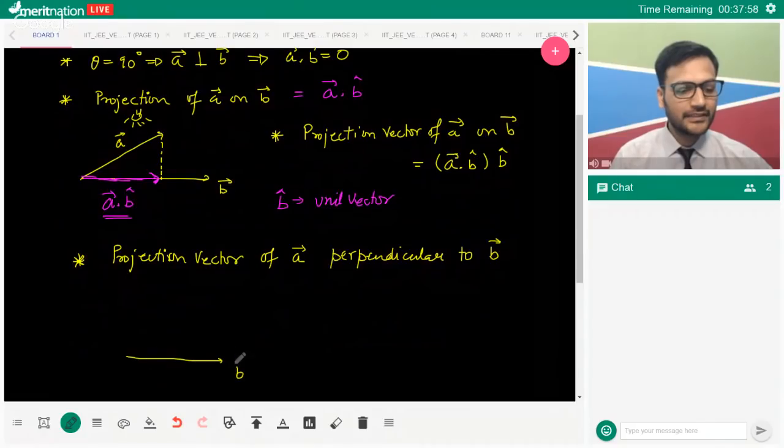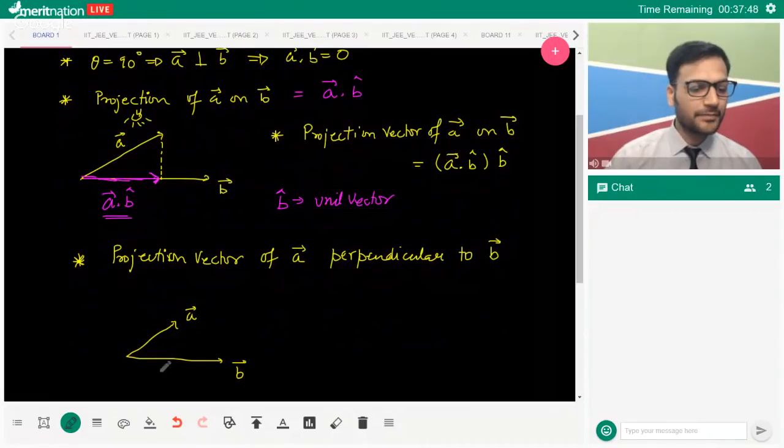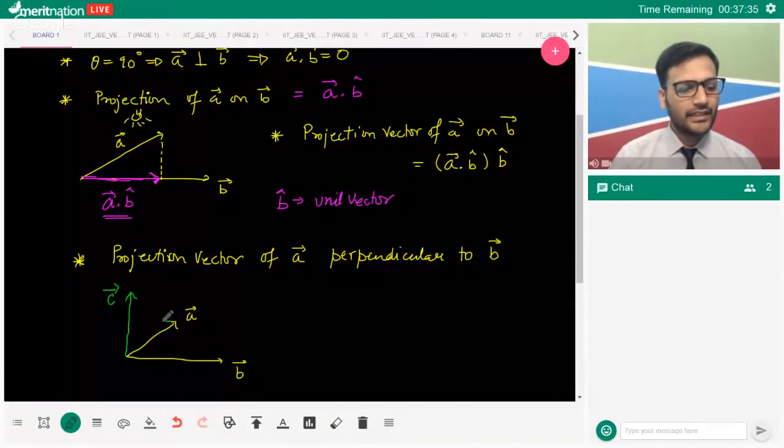What do I mean by that? If this is vector B, this is vector A over here, can anyone suggest what this perpendicular vector would be? I'm basically referring to what this vector C would be. So let's say this is vector C. What will this be? The projection of vector A perpendicular to B will be just this bit. So this is what we are referring to.